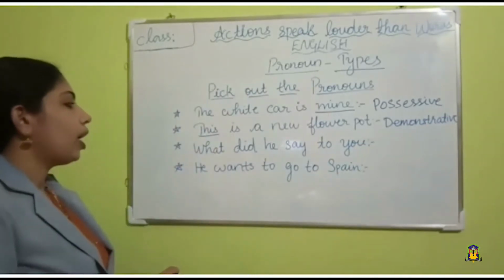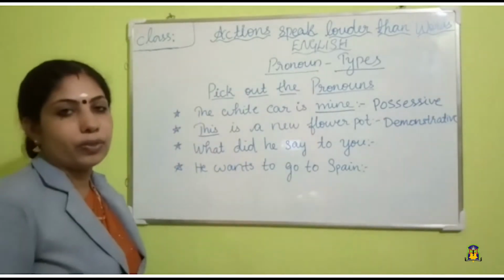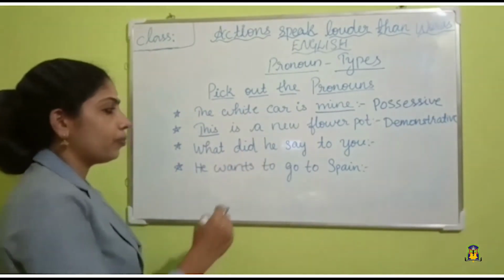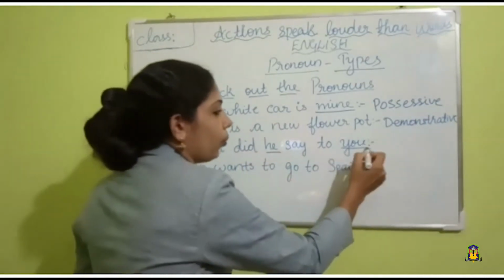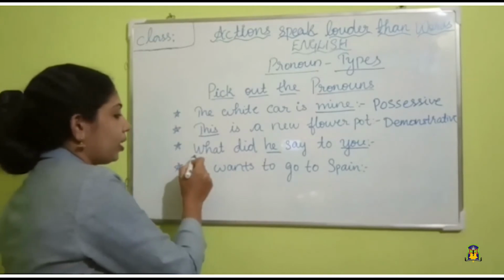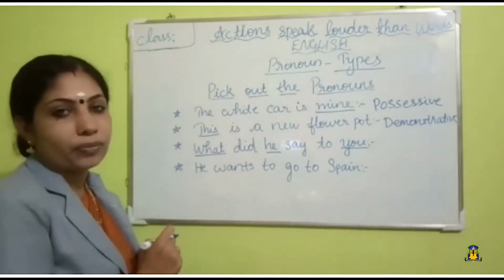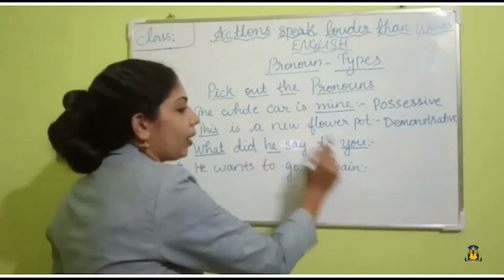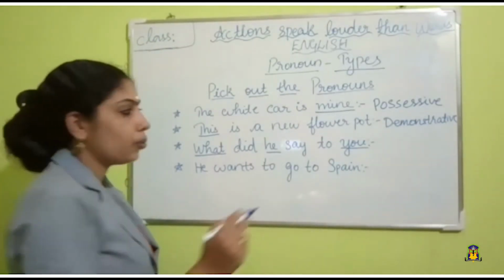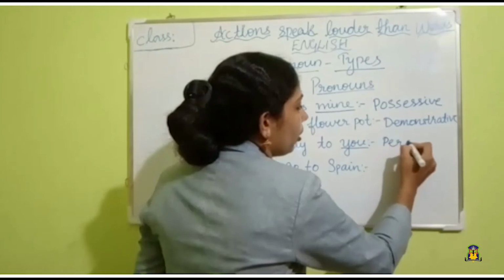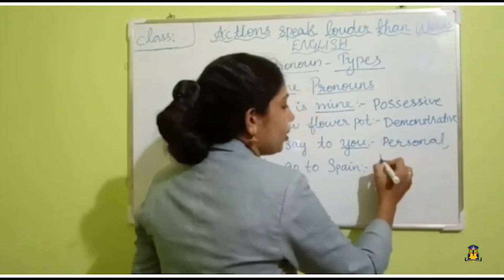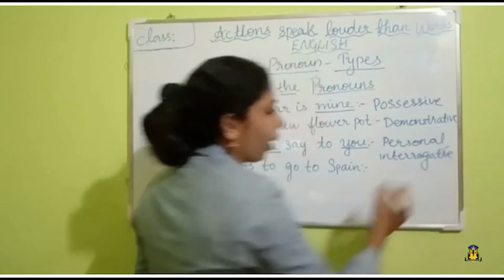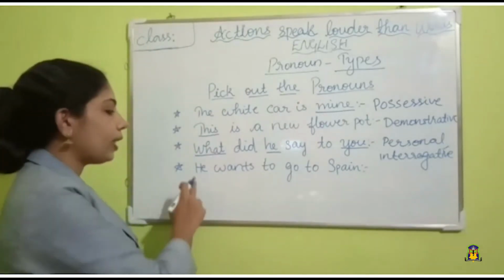Now, third one. What did he say to you? Find out the pronouns in this sentence. He, you, and one more is there. What? Yes, what. What is also a pronoun. So, this is an interrogative pronoun and he and you are personal pronouns. So, two kinds are there, right? Personal pronoun and interrogative pronoun. Okay.